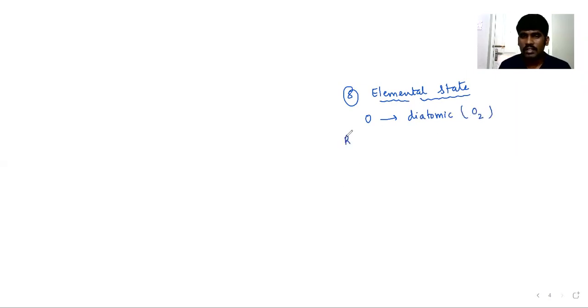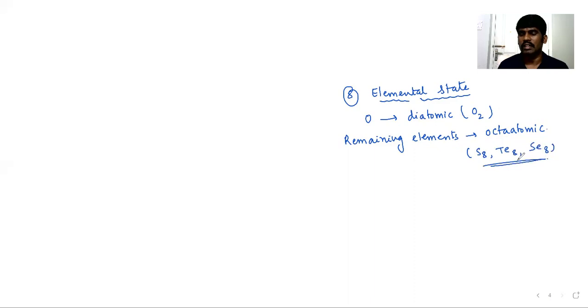But the remaining elements, if you observe, are octatomic, like S8, Te8, Se8, like that. But why is it happening?